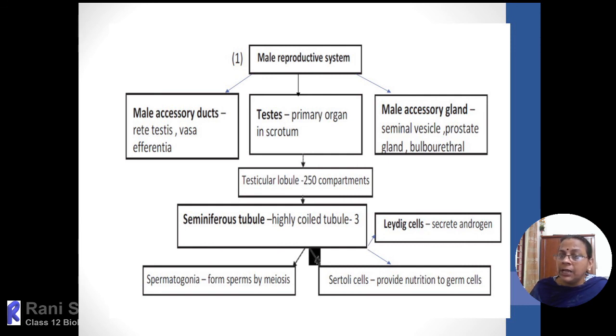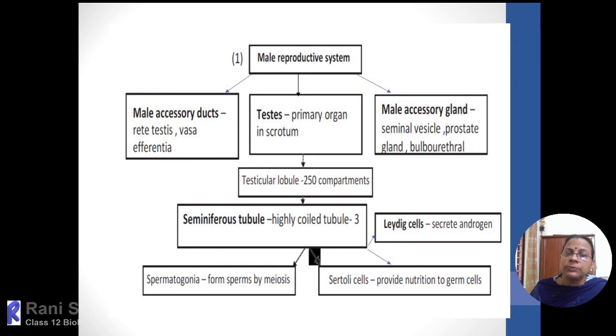Then the male accessory glands, which open into the ejaculatory duct: seminal vesicle, prostate gland, and bulbourethral gland. Collectively we call it seminal plasma, which adds more nutrients as well as many enzymes required for the proper activation of the sperms and the lubrication of the penis. Then the testis consists of testicular lobes, which contain highly coiled tubes called seminiferous tubules.